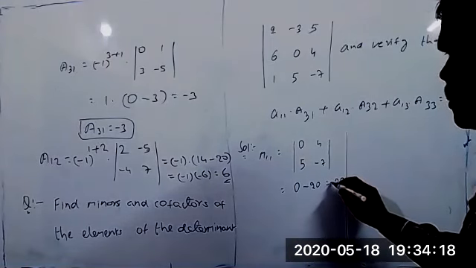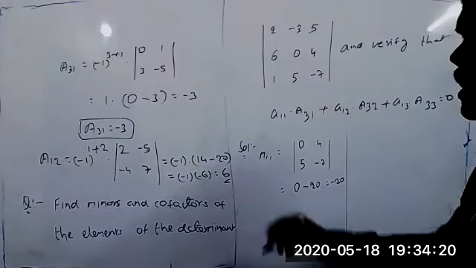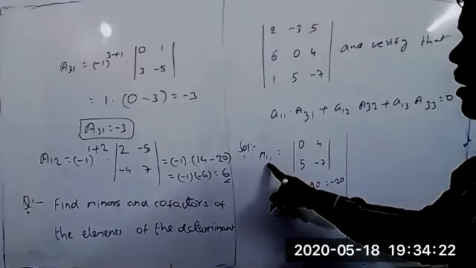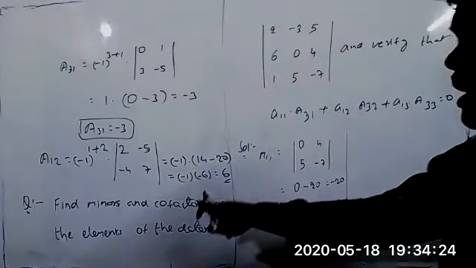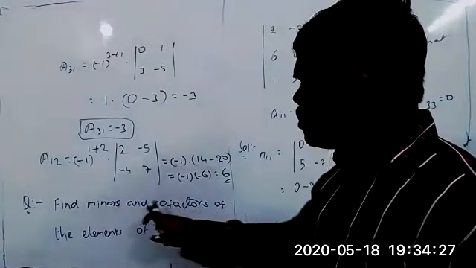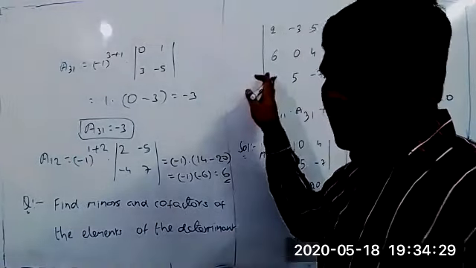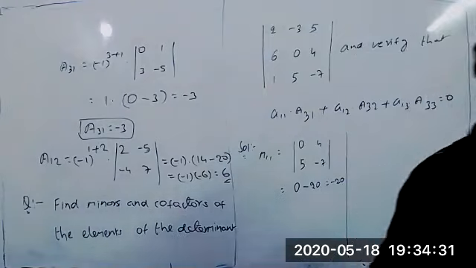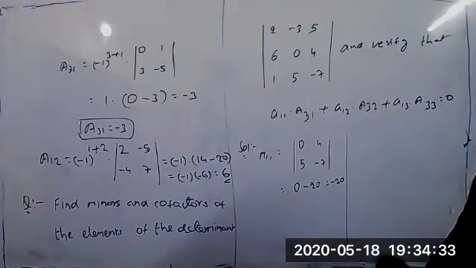Sir, it's third row, first column, sir. I am taking first row. No, I am taking here now. Yes, what is the problem here now? Find the minors and the cofactors of the elements of the determinant. So first we can find each and everything. So all the elements we have to find.